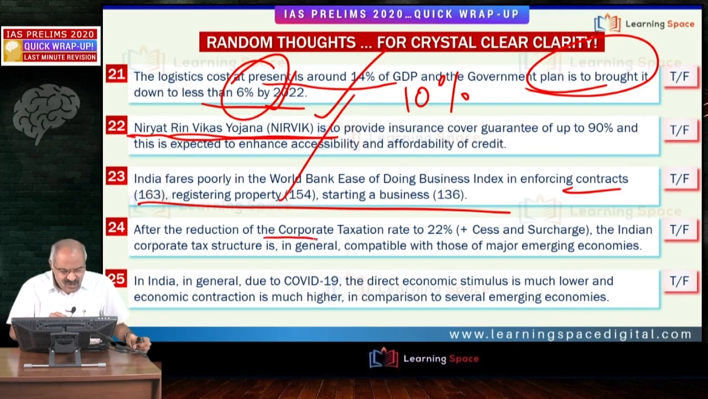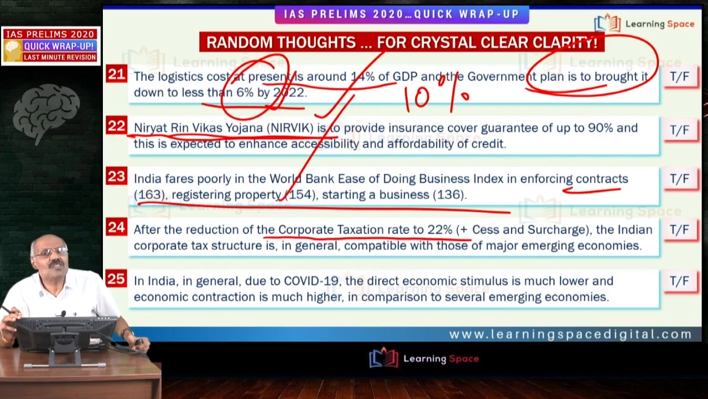Then, after the reduction of the corporate taxation rate to 22%, two things I would like to tell you. India abolished dividend distribution tax. Previously, dividend distribution tax was there, and as per the recent budgetary announcement, dividend distribution tax was abolished. That is the first thing you should not forget.